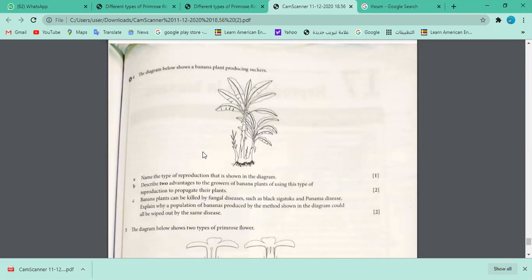Question 4. The diagram below shows a banana plant producing suckers. Name the type of reproduction that is shown in the diagram. So you could see this is the whole banana growing plant. This is another plant, and there are small plants growing from the same plant. Now name the type of this reproduction. You could see the plants are growing, right? If you remove this plant with little root and put it somewhere else in the soil, it will grow.